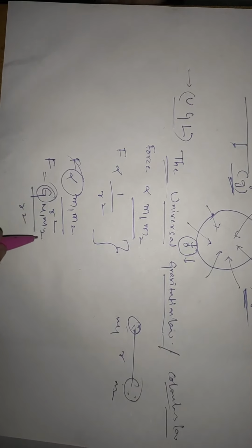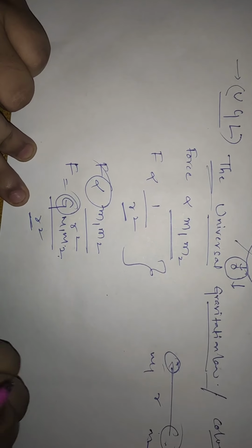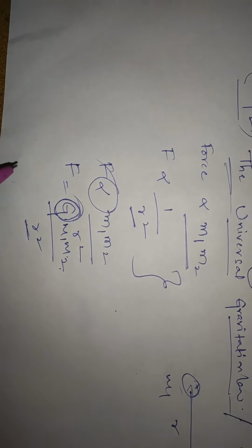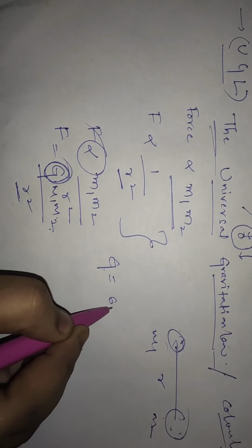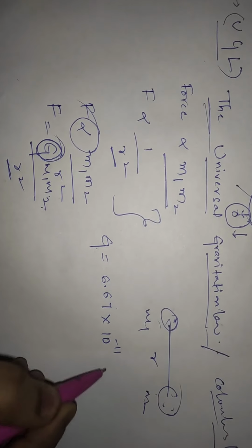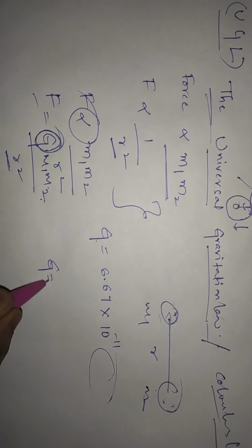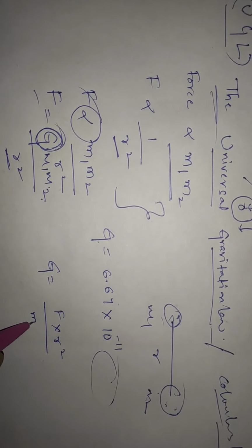So the force is proportional to m1 m2 and inversely proportional to r square, and this is the proportionality constant, whose value is G equals 6.67 into 10 power minus 11. What are the units? As we see here, G equals F into r square by m1 m2.